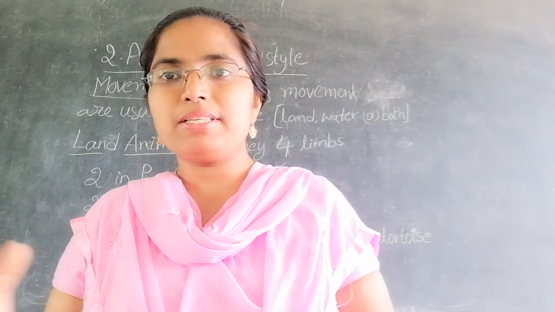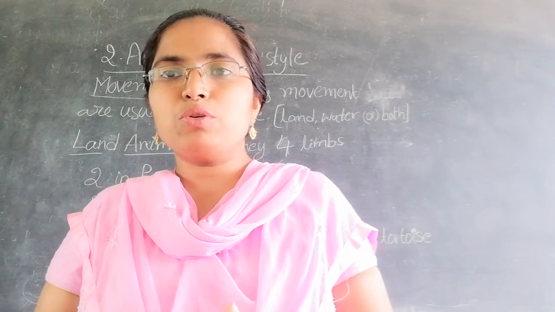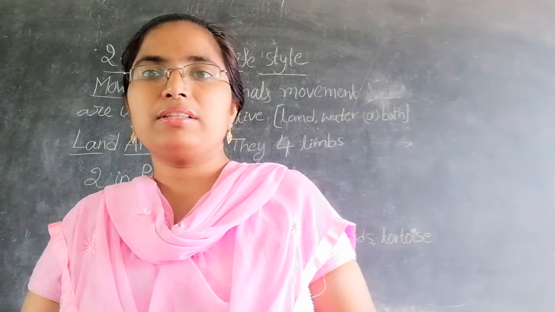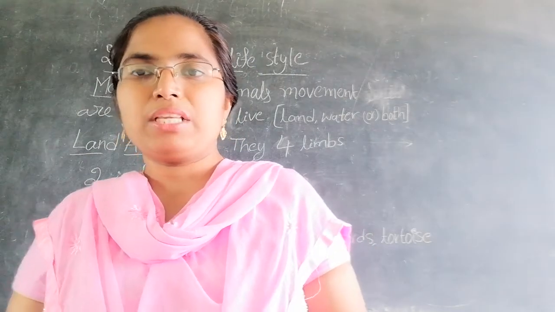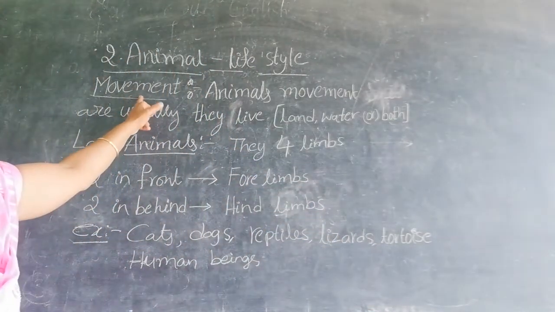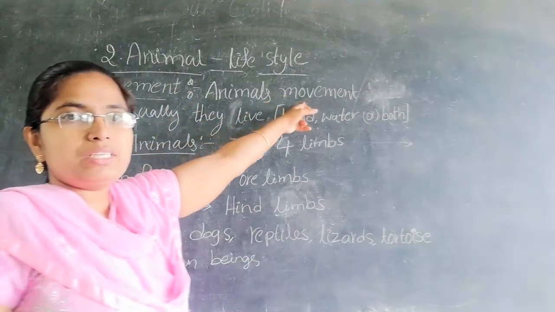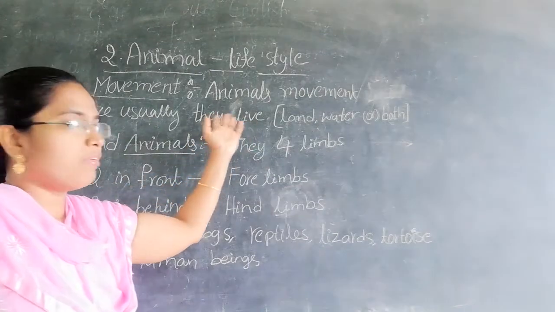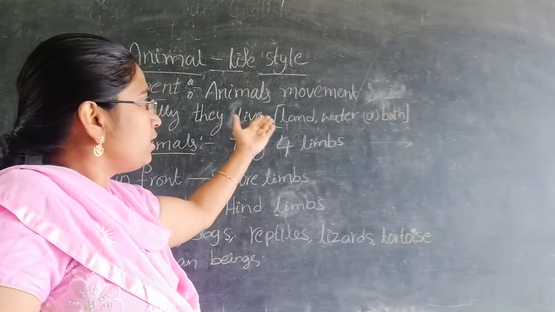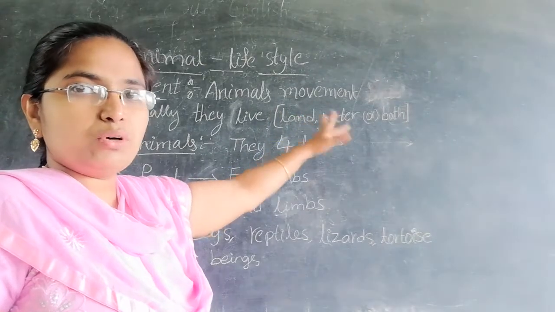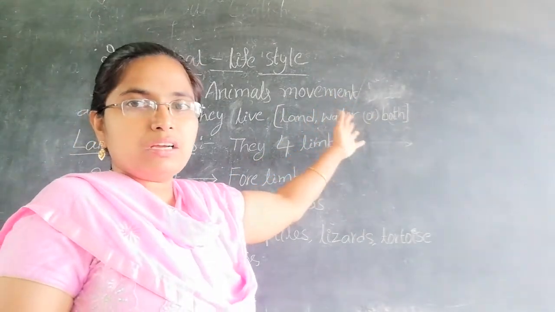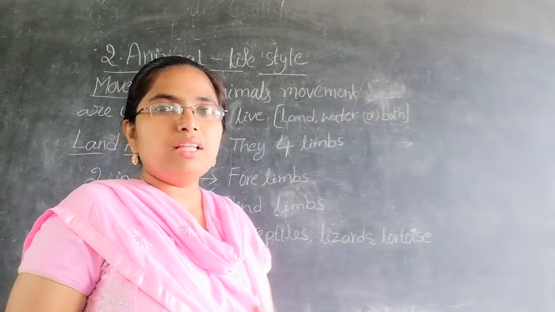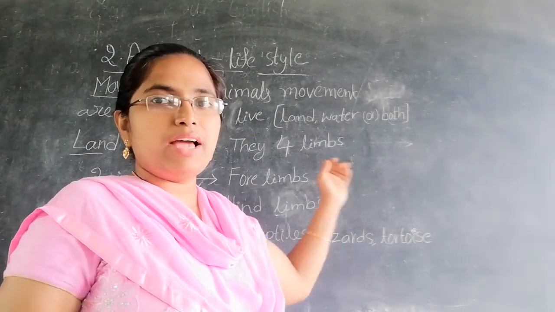Animals' movements are usually based on where they live: land or water or both. Both land and water, those are the amphibians.